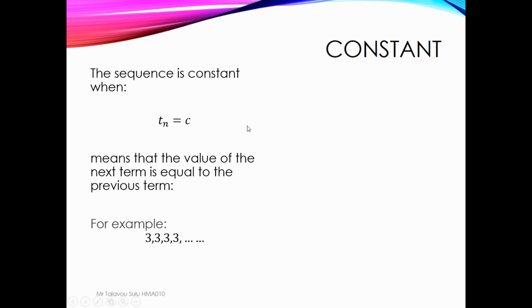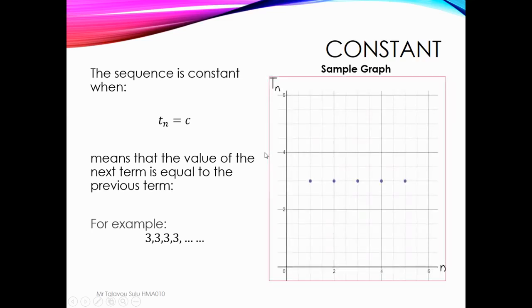In terms of the graph, if we draw the graph of this sequence, you have a straight horizontal line, something like this. The points will align on the same line. So that's the constant sequence. So we covered decreasing, increasing, strictly decreasing, and now the constant sequence.